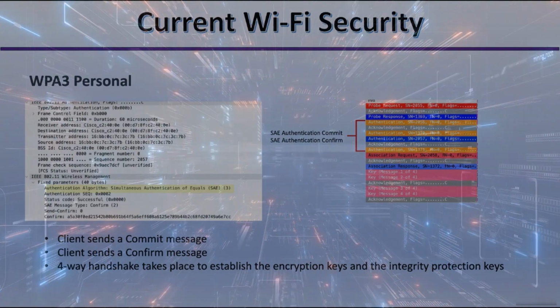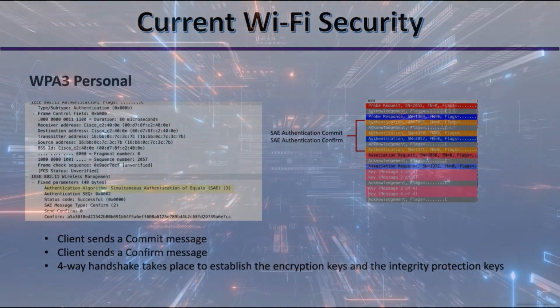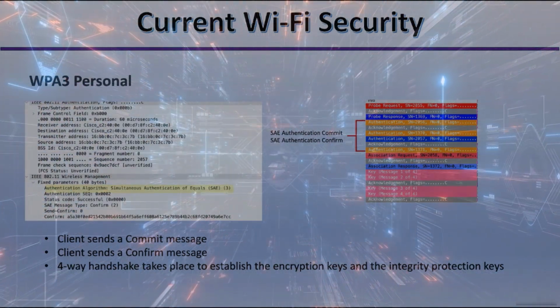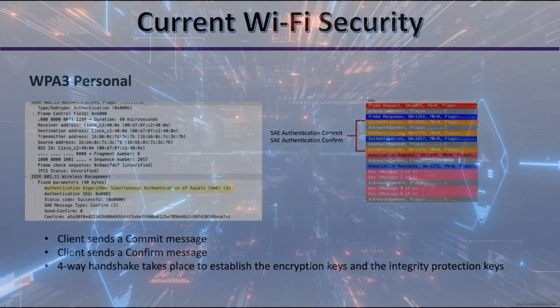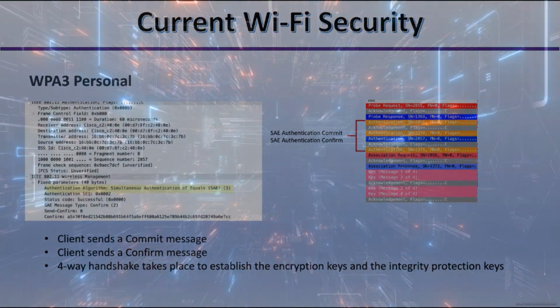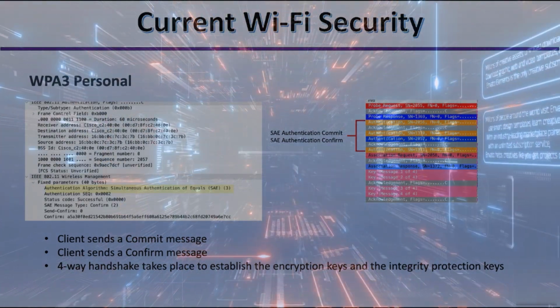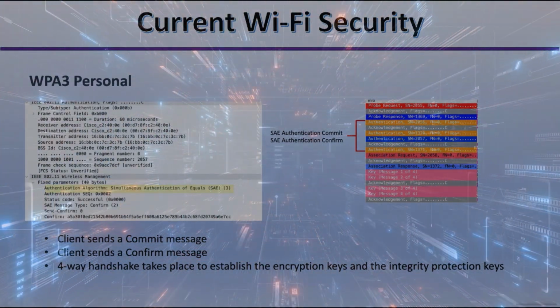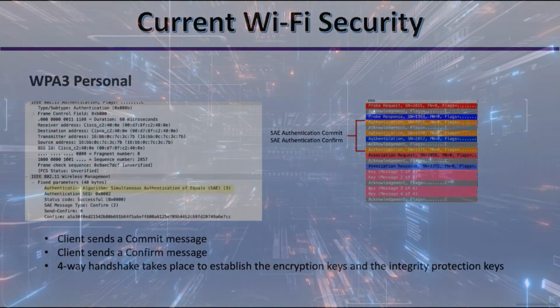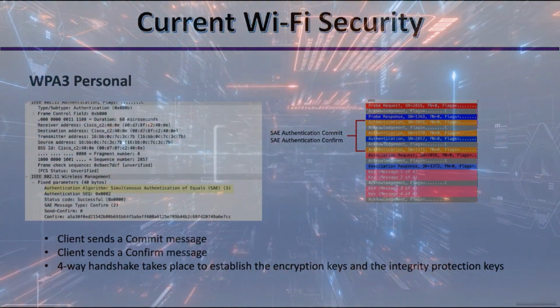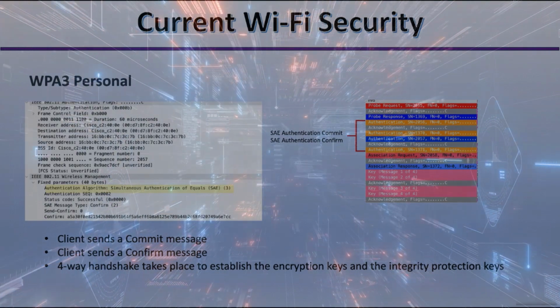During the actual authentication, the exchange begins with the client sending a commit message that includes a random element, a scalar, and an element. The AP responds with a commit message that includes its own random element and scalar. The client and the AP then use these values to derive a shared secret key.